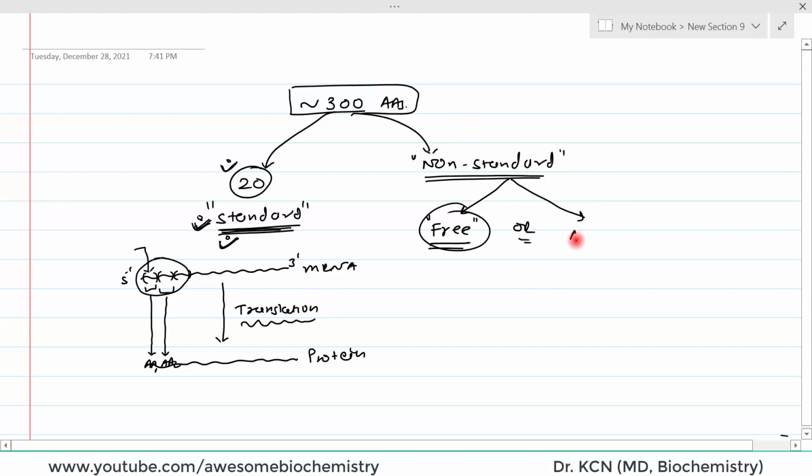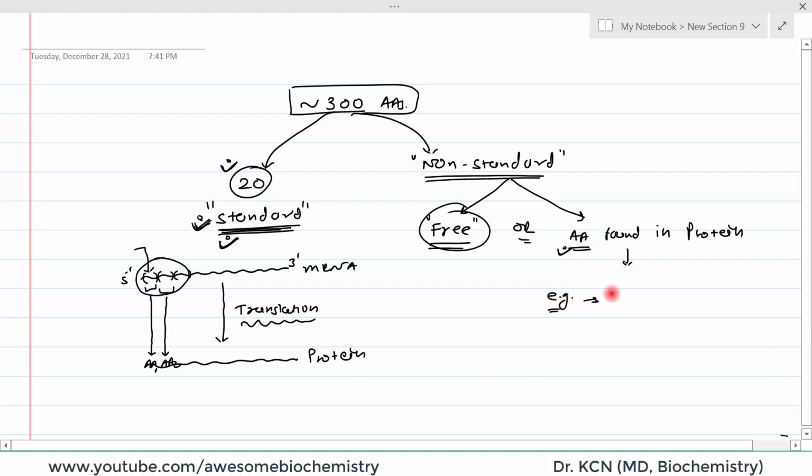So that means these amino acids are found in the protein, but they are not inserted into the protein during the process of translation. So why are these amino acids found in the protein? Let us understand this concept by one example.